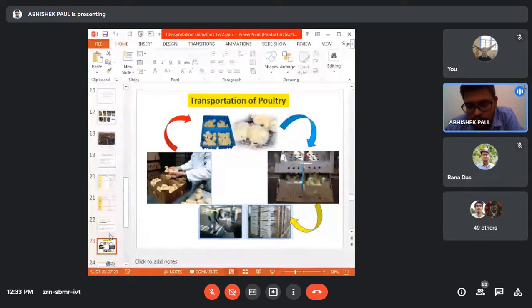Like that, a diseased animal also you can transport, but you need special attention and special care. For pregnant animals also you need special care. You cannot transport them with the healthy ones, so you need to transport them separately. Okay, any more queries?